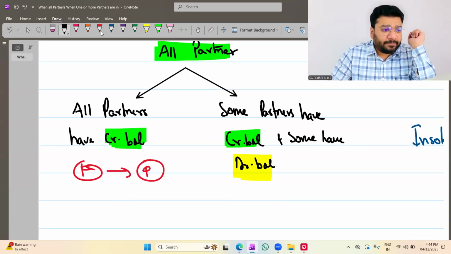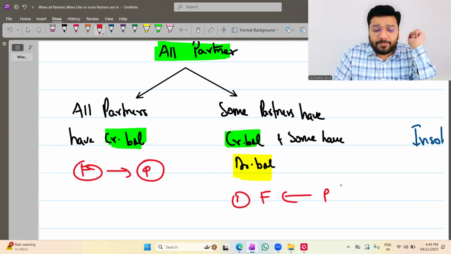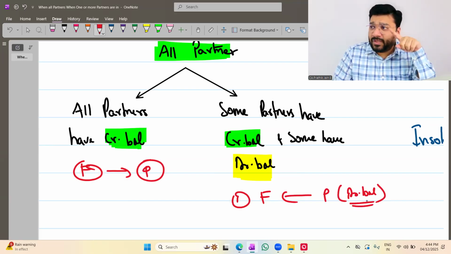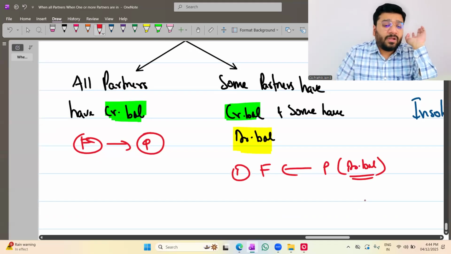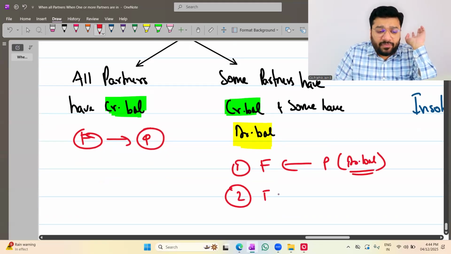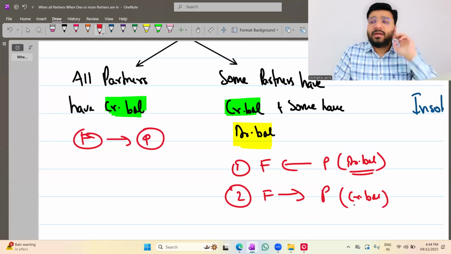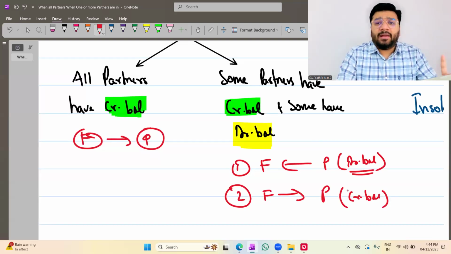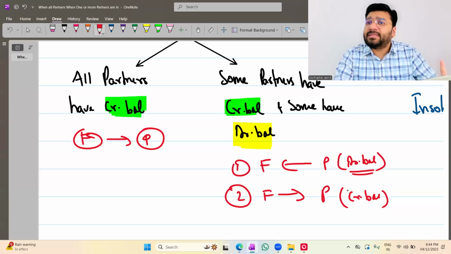So here two things will happen. One, the firm will receive money from a partner. Which partner? That partner who has a debit balance. Here the partner is solvent, which means if there is any debit balance, he would bring money from his home. And once you have sufficient cash, the firm will make the payment to the partners. Which partners? Those partners who have credit balance. Both of these are 12th CBSE topics.